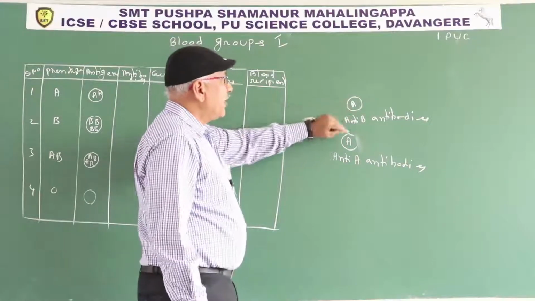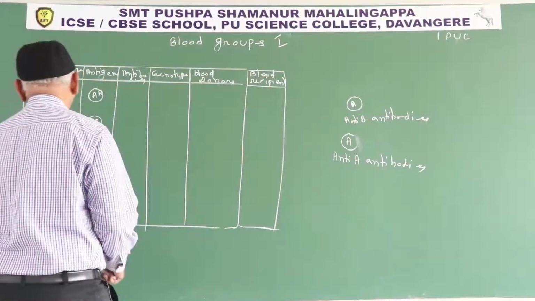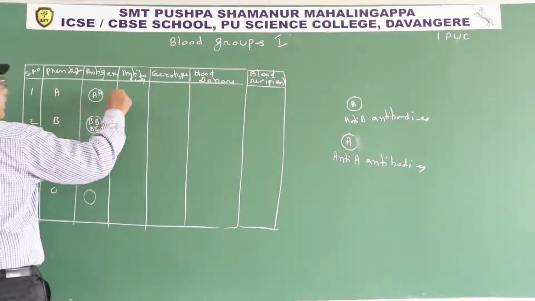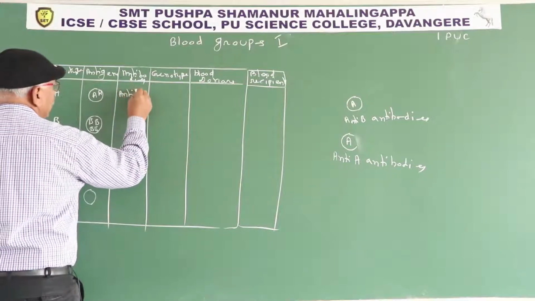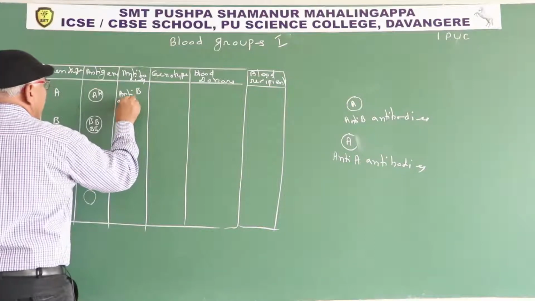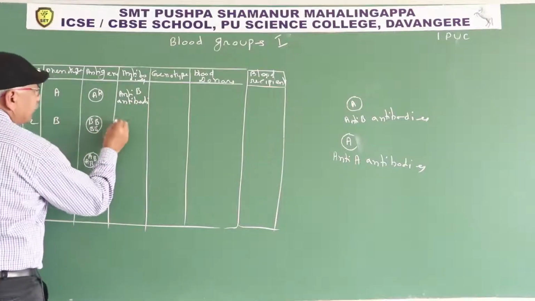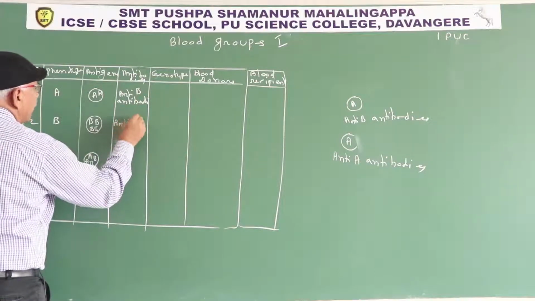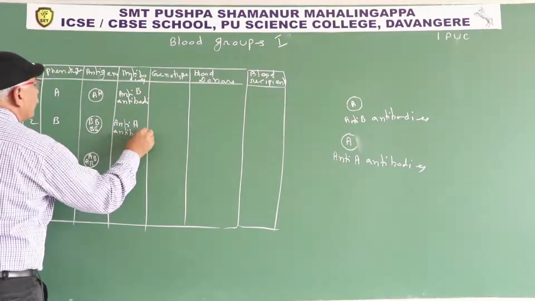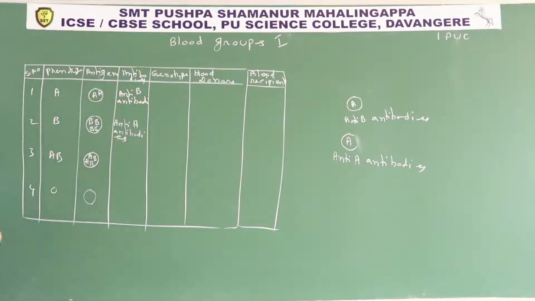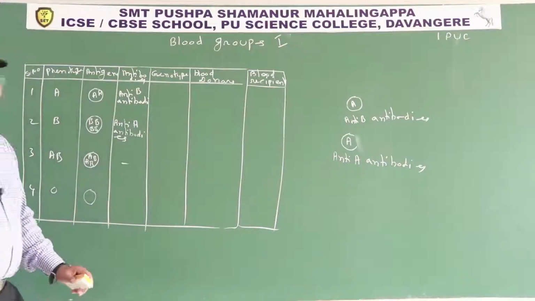So, A antigen present, anti-B antibodies are present in the plasma. That's why persons having A blood group have anti-B antibodies in the plasma. Persons having B have anti-A antibodies in the plasma. Persons having AB have no antibodies in the plasma.